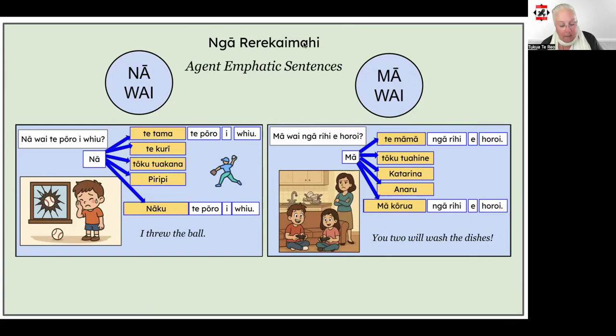In the video about rere kaimahi, when we went over the N and M class pronouns, we looked at these structures here to say who did something or who will do something. And in our examples, nāku te poro i whiu and mā kōrua ngā rīhi e horoi. One is the past tense and one is the future tense.